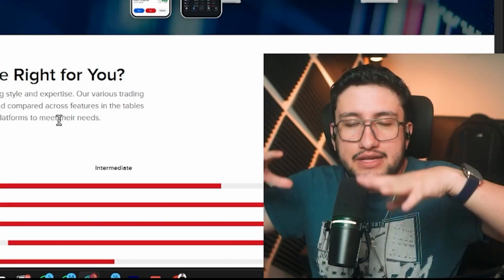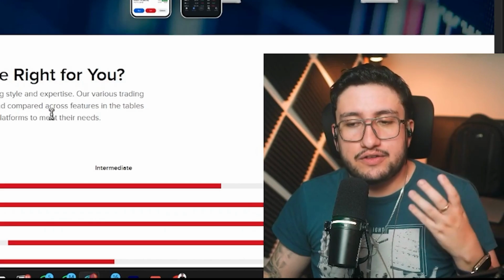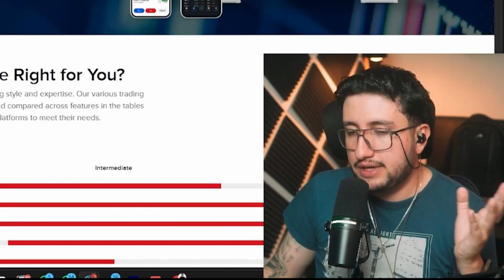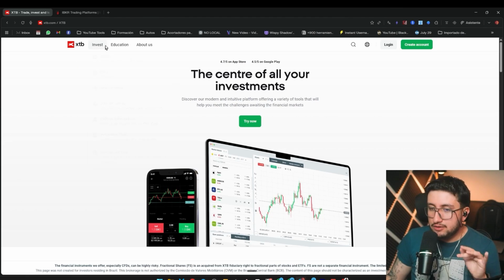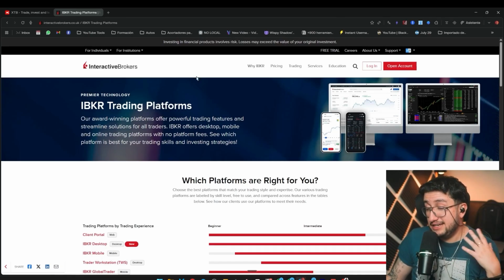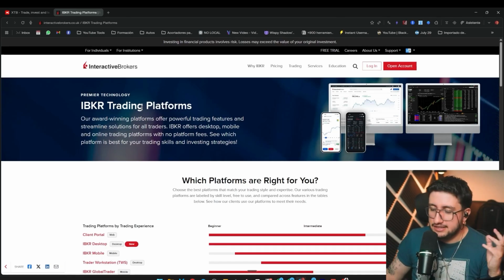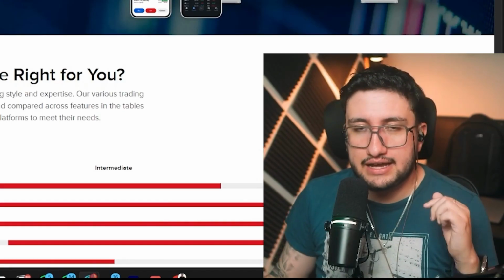To wrap up, this really depends on what you need as an investor, as a trader. For advanced needs, Interactive Brokers wins. For intermediate users, XTB is better. Also, if investing under 100,000 euros, XTB wins on commissions. Now, regarding commissions, Interactive Brokers is a bit tedious because of the process, so check the link in the description to help you understand how they work.